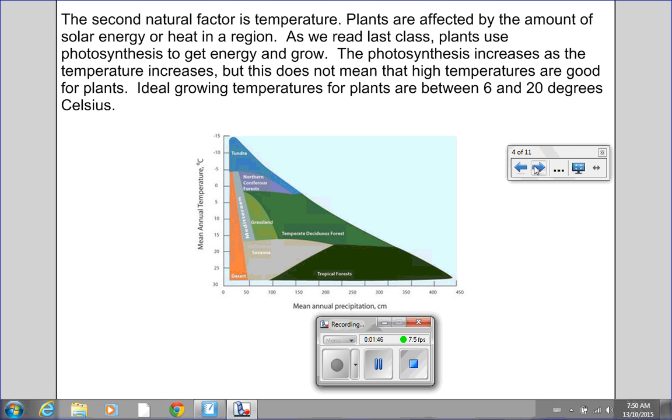The second natural factor is temperature. Plants are affected by the amount of solar energy or heat in a region. As we read last class, plants use photosynthesis to get energy and grow. Photosynthesis increases as the temperature increases, but this does not mean that high temperatures are good for plants. Ideal growing temperatures for plants are actually between 6 and 20 degrees Celsius.